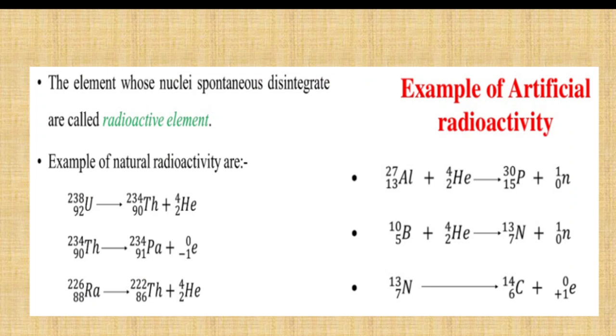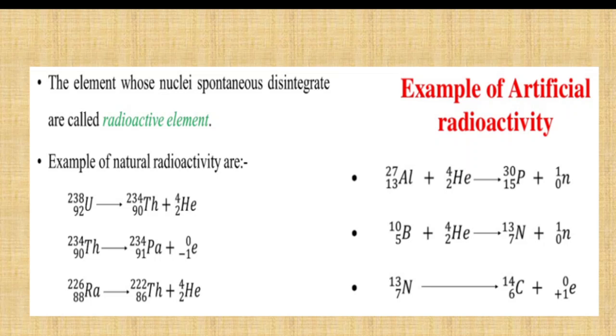The elements which exhibit this property of radioactivity are called radioactive elements. Here are some examples of natural radioactive elements: uranium 238, thorium 234. And there are some examples for artificial radioactivity: artificial radioactive elements such as aluminium, boron, nitrogen.